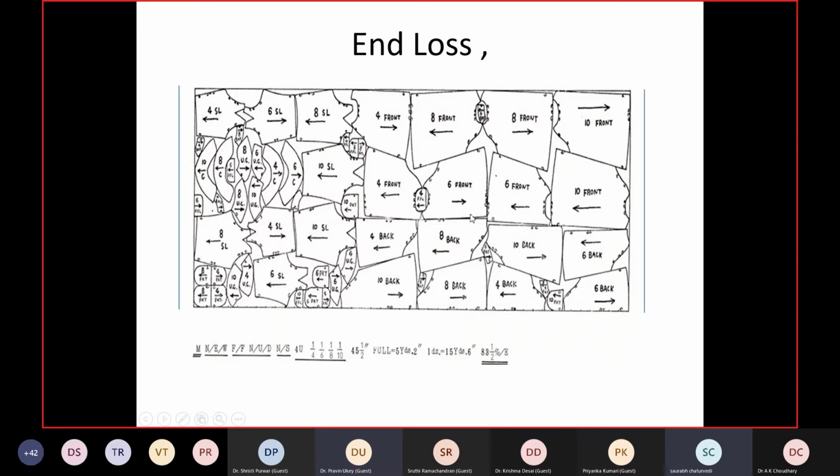Seam allowances will be different, but there may be the end loss, like the fabric when it will be spread, we have to have certain allowances while cutting itself. Correct. So we cannot start because, for example, if the lay is getting spread by even 2 mm deviation, this pattern will be displaced. So we need to give allowance. Sometimes it is 2 centimeter on both sides, sometimes 4 centimeter on both sides. So that is called end loss.